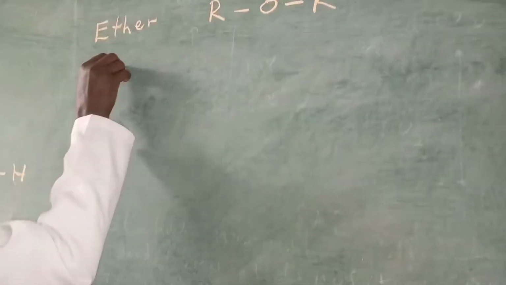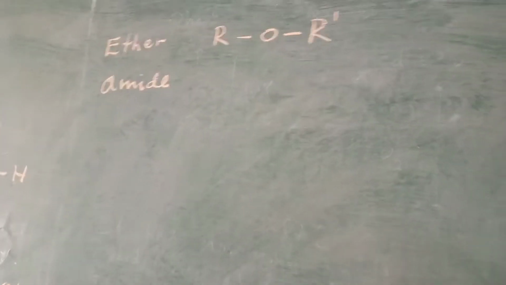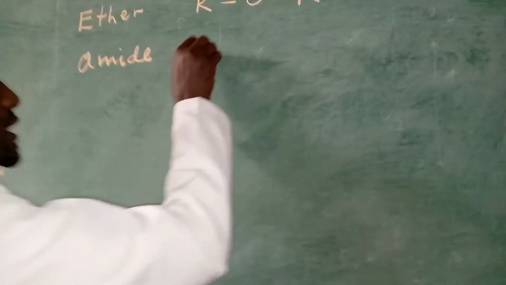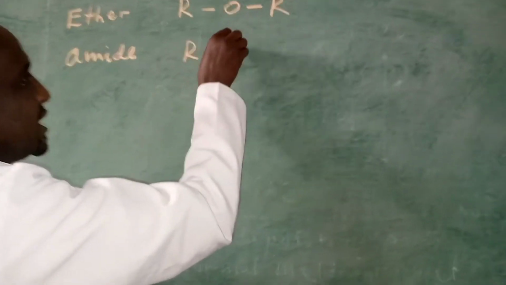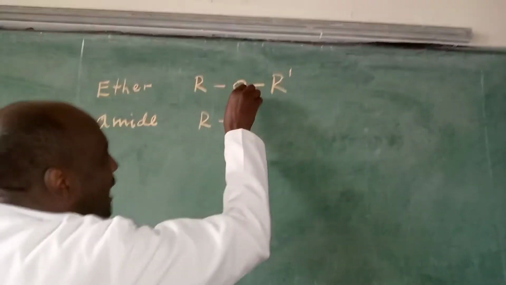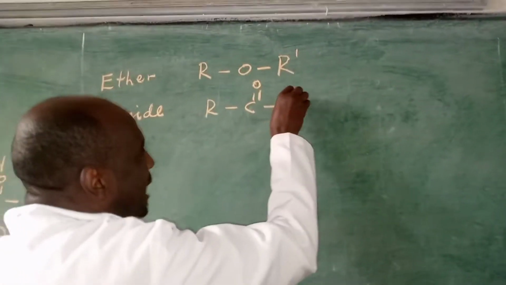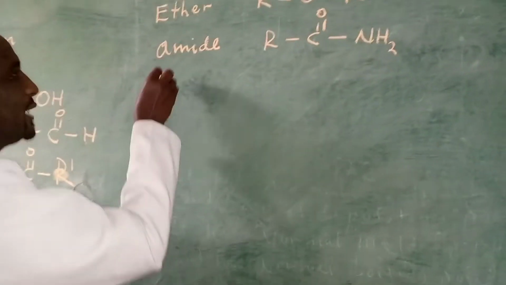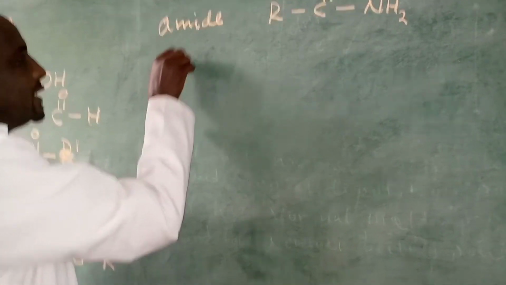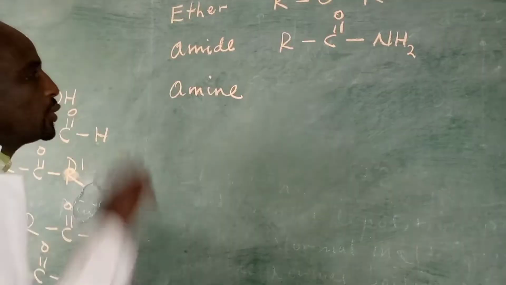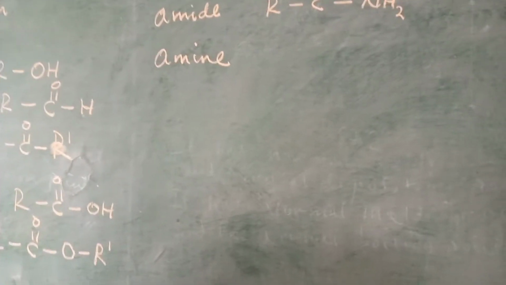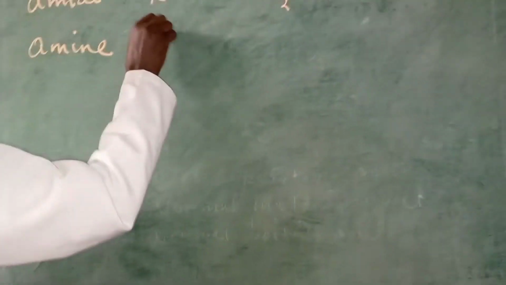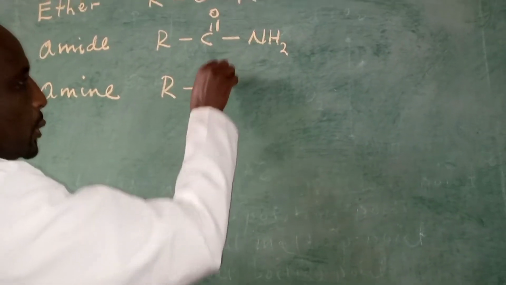Then we have also other derived from hydrocarbons. Amide. Amides are organic compounds known by this functional group. It has also carbonyl carbon and this amine. The other one is the amine. Amine is also an organic compound derived from hydrocarbons with these functional groups.